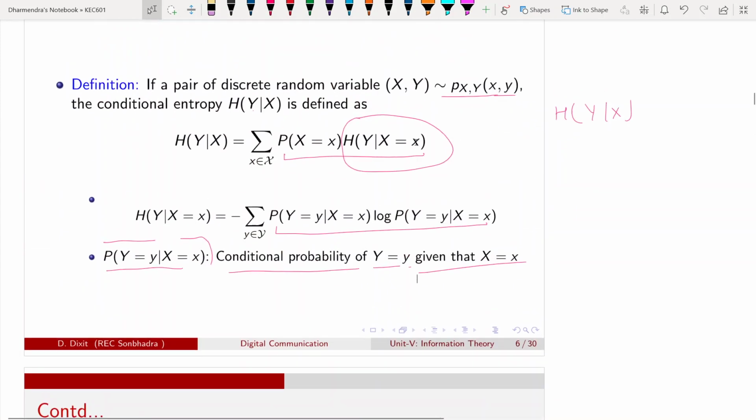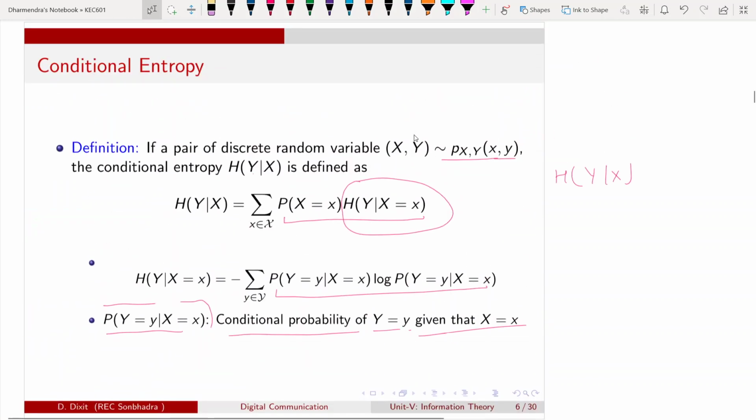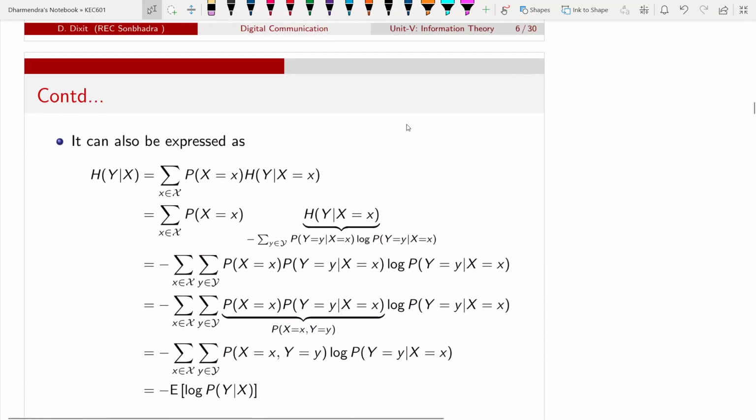So it can be expressed this way. We can simplify this conditional entropy. Now we know that this is capital H of Y given capital X equal to small x, which can be written as minus the sum over y.